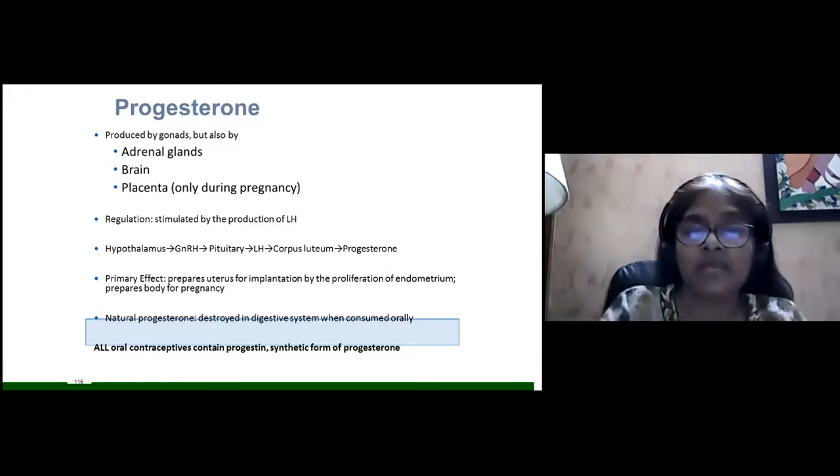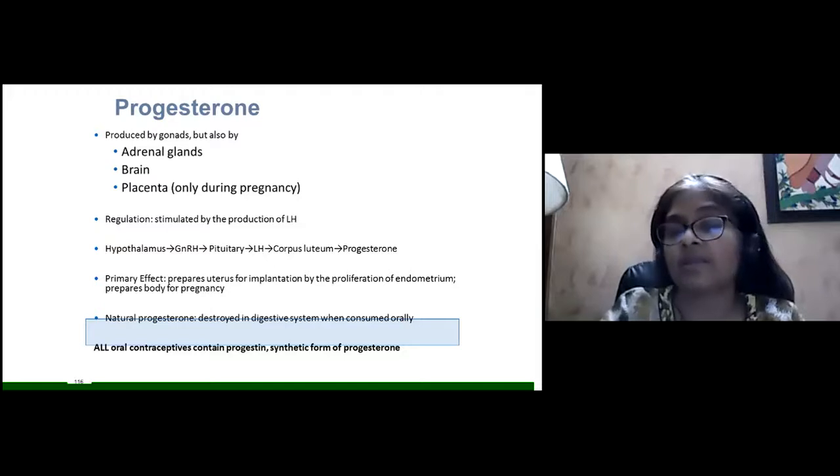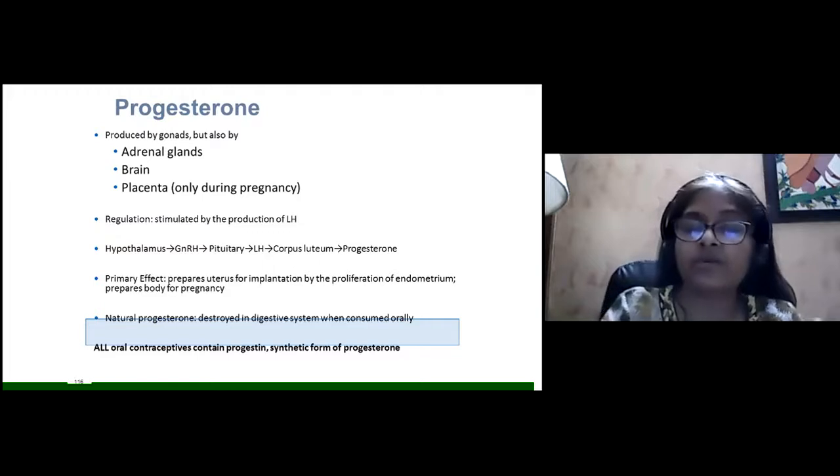The hypothalamus secretes GnRH, which acts on the pituitary, which secretes LH, and then the LH acts on the corpus luteum, and progesterone is secreted. Progesterone is a necessity for pregnancy. The primary effect is that it prepares the uterus for implantation by the proliferative endometrium and prepares the body for